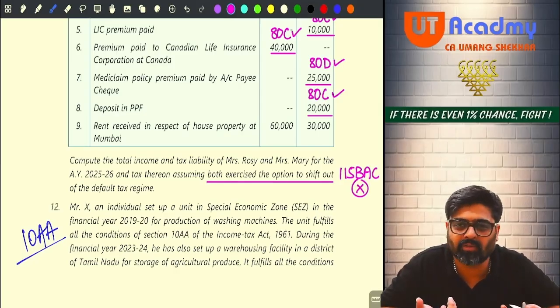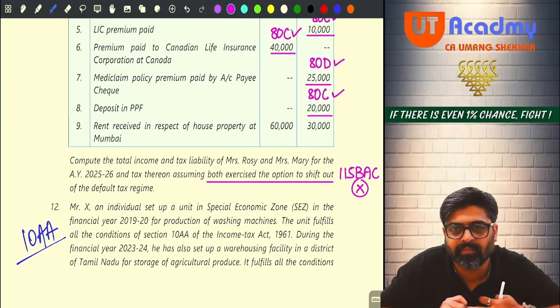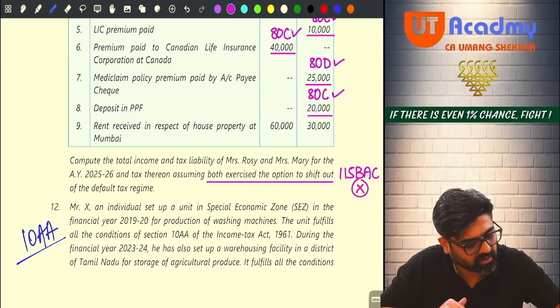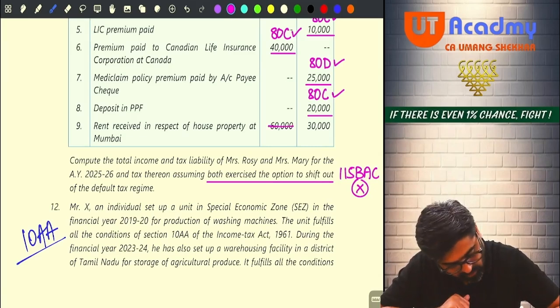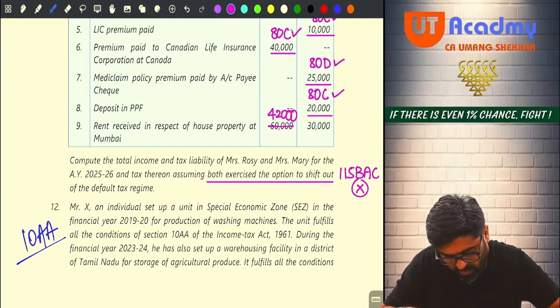There is no interest on housing loan. So take 30% standard deduction. Consider this amount as your GAV. So GAV is 60,000. No municipal tax paid, NAV is 60,000. Take 30% standard deduction. So 60,000 into 30%, 18,000 standard deduction. Then the taxable income will be 42,000 over here. House property income. Yes or no? And here it will be how much?